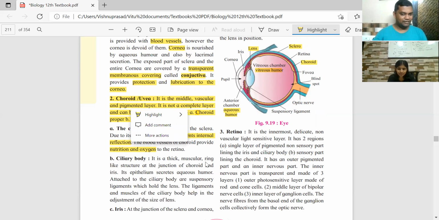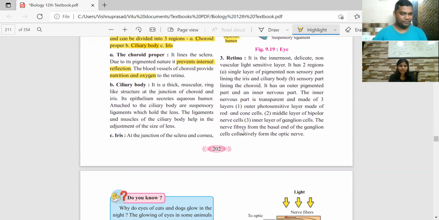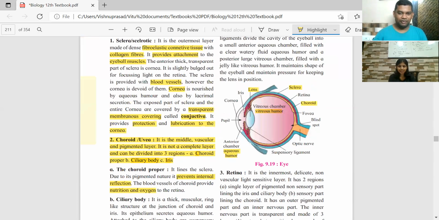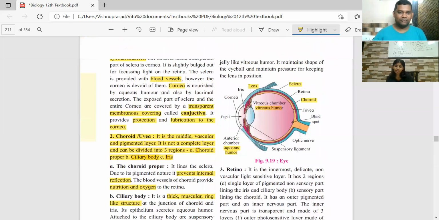Got it. That was the first layer. Secondly, it is the ciliary body. If you observe the diagram, it is not exactly shown, but the ciliary body is a kind of muscle which holds the lens. It is a thick, muscular, ring-like structure, and it is present between the choroid and the iris.